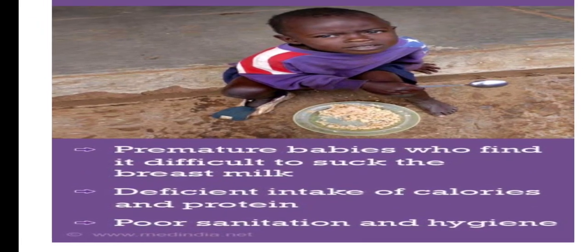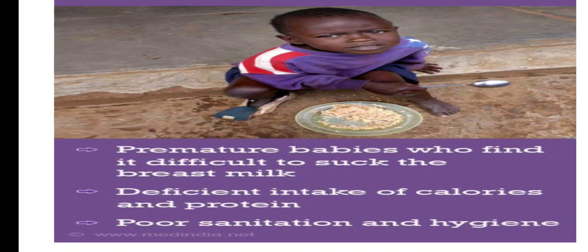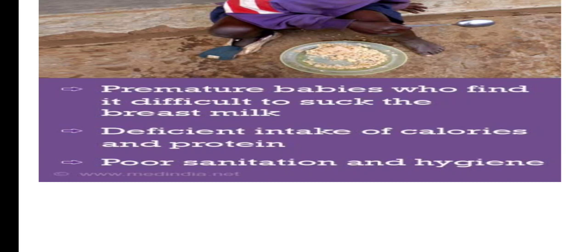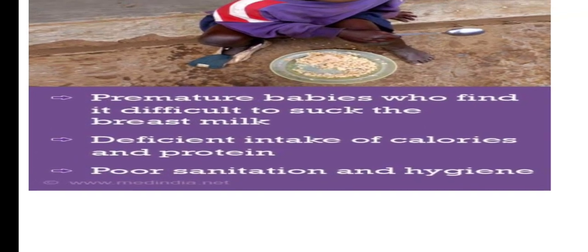Premature babies who find it difficult to suck breast milk, so there are some reasons for this disease. First of all, they might belong to a poor country, like from Africa or any other underdeveloped country, and they do not get a sufficient amount of food.